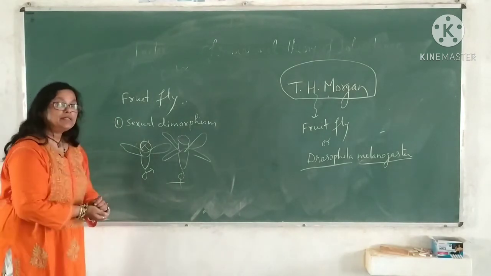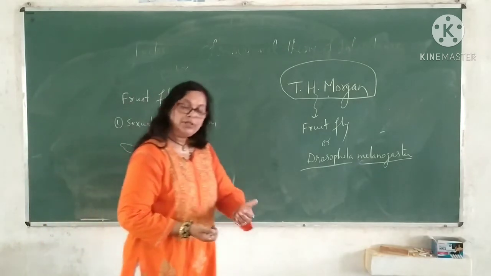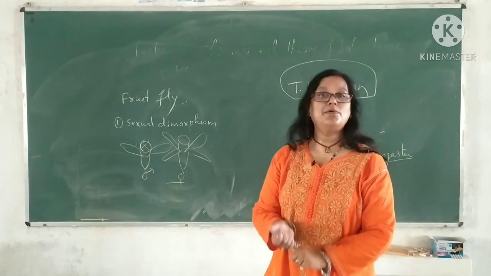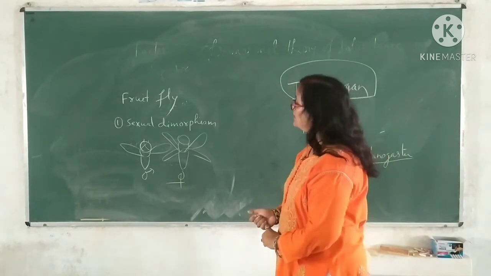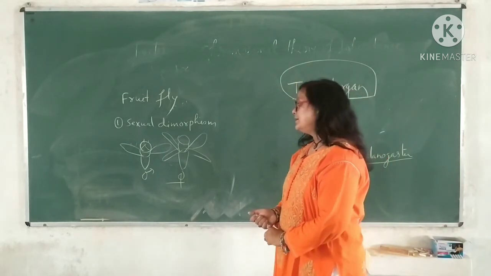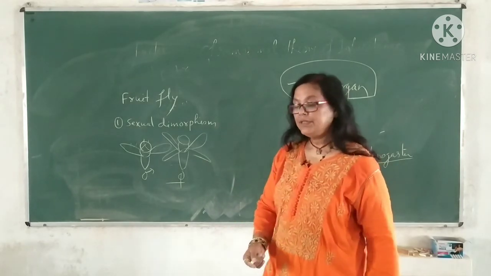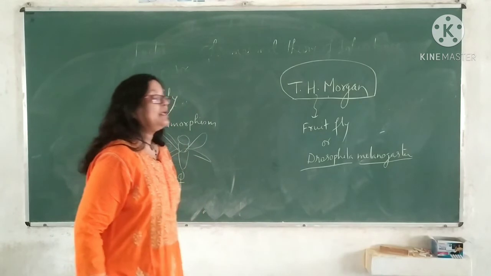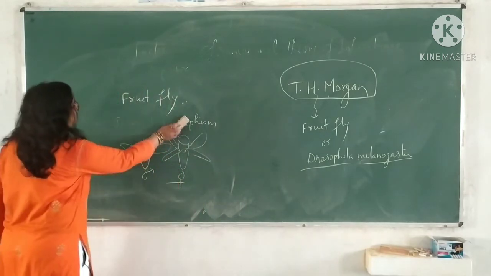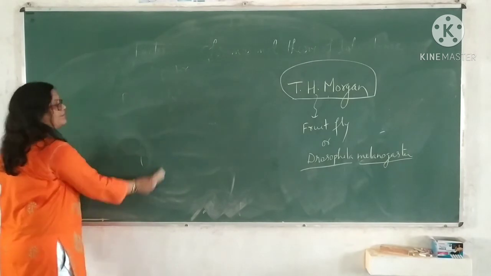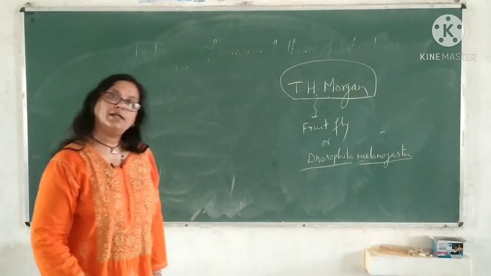It can be easily grown on a culture medium in the laboratory. This is also a bonus point. You can culture it very easily. Thirdly, the chromosomes and genes are clearly visible under the microscope. Under a compound microscope, chromosomes are visible.